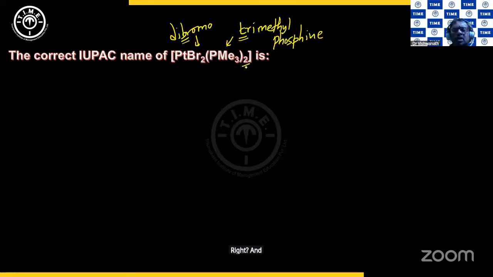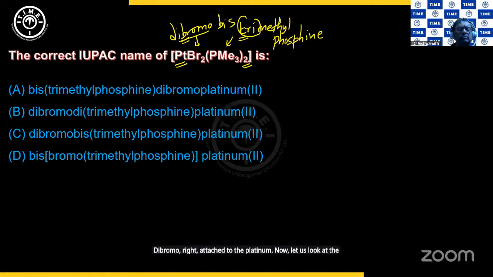And then there are 2 such trimethyls. So already when there is a tri in the name, we cannot use a di here. So it has to become bis. So it is bis trimethylphosphine, and dibromo, right, attached to the platinum. Now let us look at the names. So di is out, right, and you cannot have a bis for the bromo, right, and then you cannot have this first compared to this. So the dibromo, B for bromine, will come first.